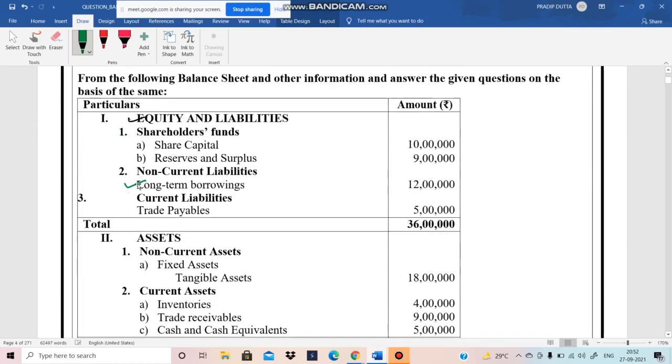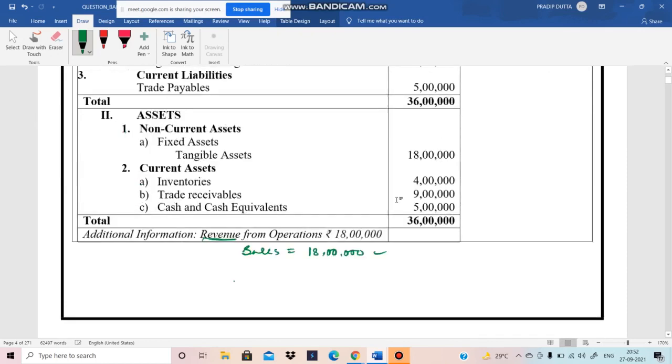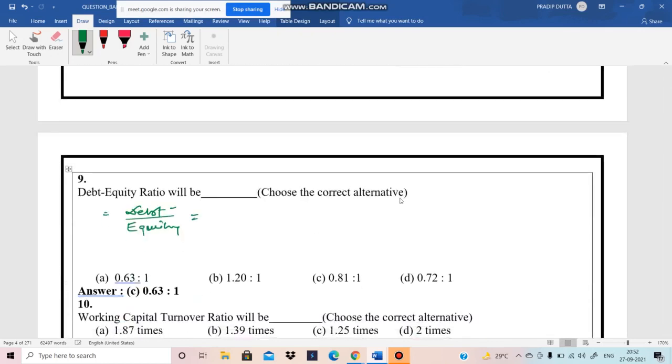Debt means the loan, so we can treat it as long term loan, and the equity means the capital plus reserve and surplus. We can treat it as equity or equity shareholder fund, we can also say shareholder fund.